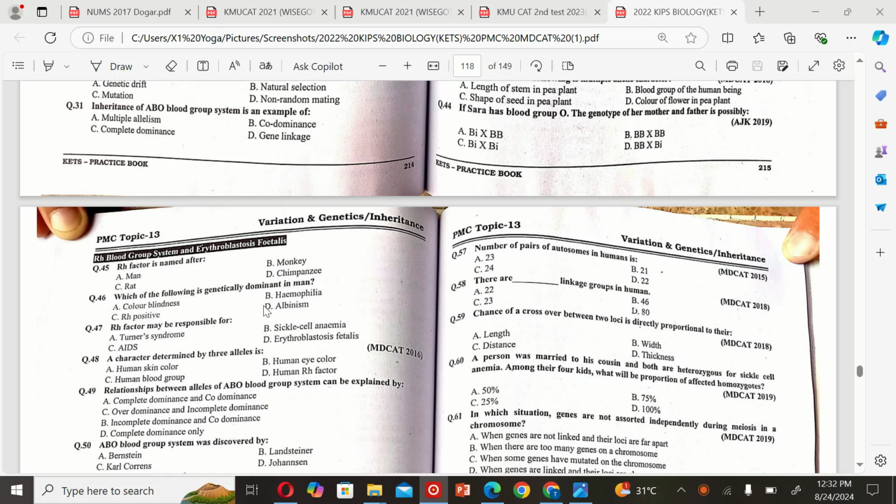The next MCQ is: which of the following is genetically dominant in man? A. Color blindness, B. Hemophilia, C. Rh positive, and D. Albinism. So the correct option is C. Rh positive.